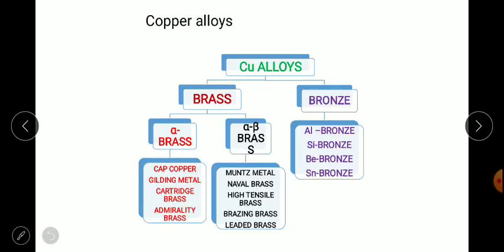Now the category of copper alloys is shown over here. First one we have brass, second one we have bronze. Brass is categorized into alpha and alpha plus beta brass, as we discussed, with its four categories. Further we have bronze, and bronze is categorized into four types: aluminum, silicon, beryllium and tin. We'll discuss this part in our next session.